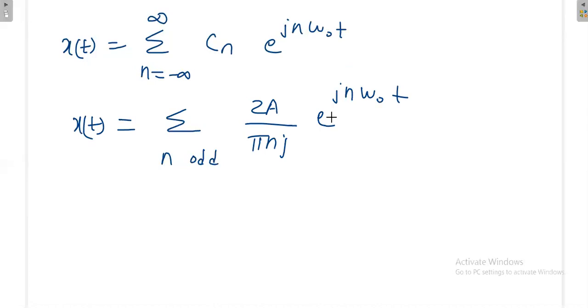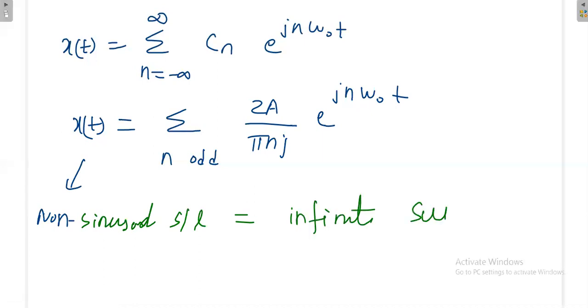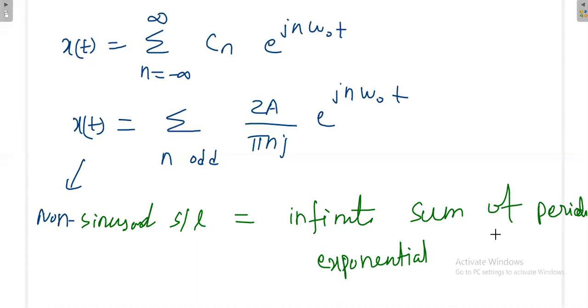It's like a rectangular signal. So that means, finally, the non-sinusoidal signal x of t is equal to an infinite sum of exponentials, an infinite sum of periodic exponential signals with omega naught as a base. That means the frequency depends on omega naught.